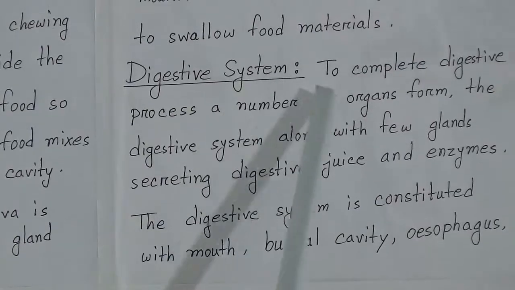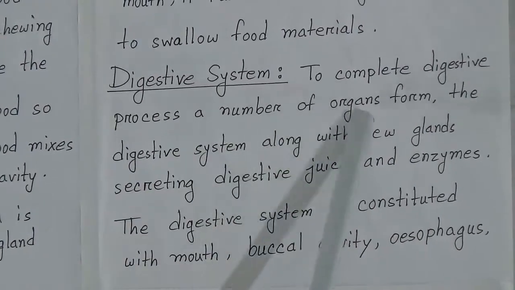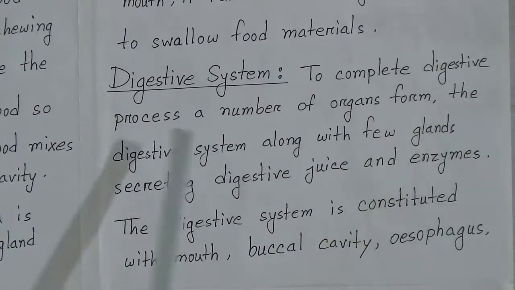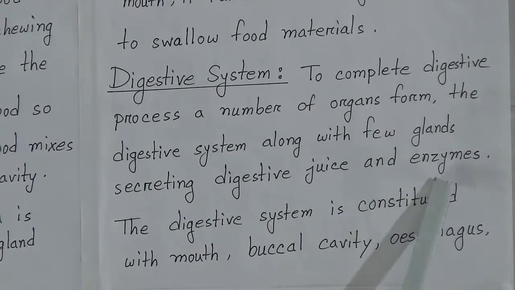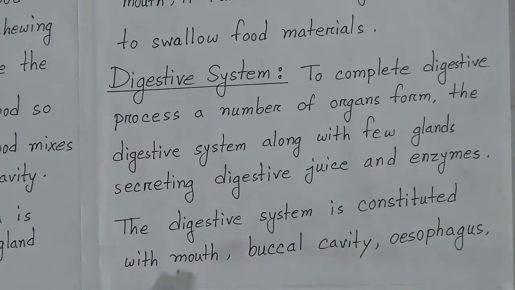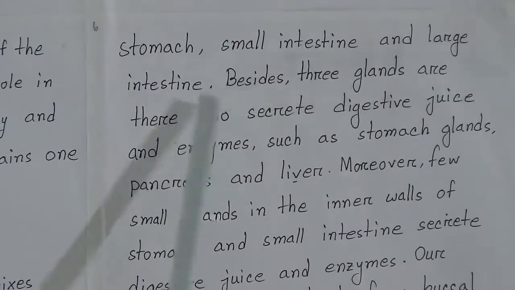Digestive system. To complete the digestive process, a number of organs form the digestive system, along with a few glands secreting digestive juice and enzymes. The digestive system is constituted with the mouth, buccal cavity, esophagus, stomach, small intestine and large intestine.